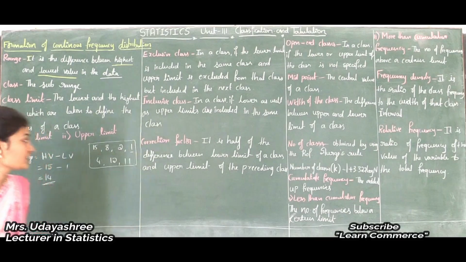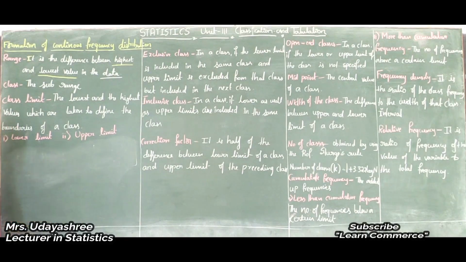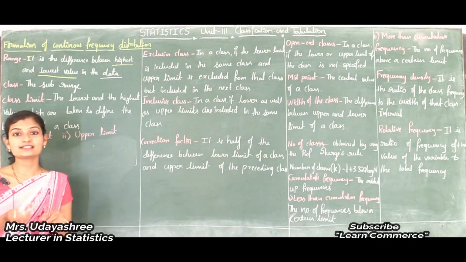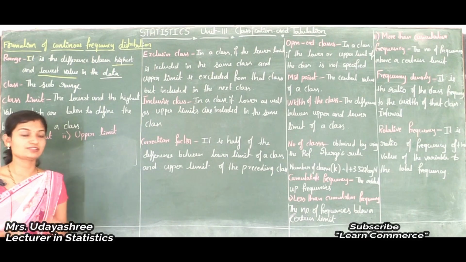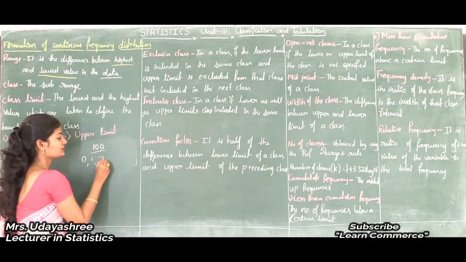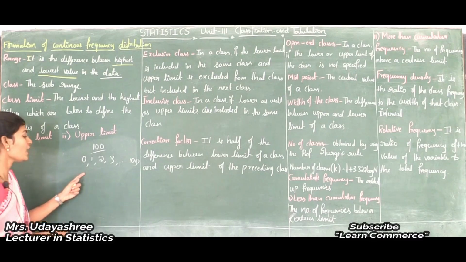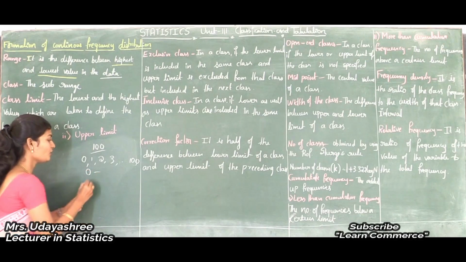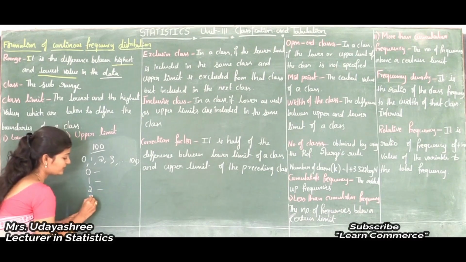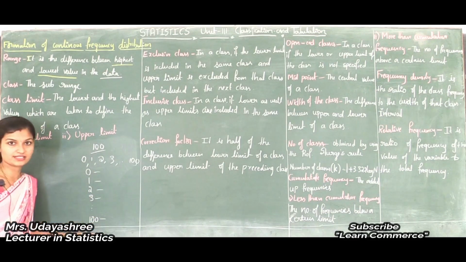The second one is sub range. So what is sub range? For example, take the marks distribution of statistics in the annual examination. We know that the annual examination statistics question paper is based on 100 marks. Here a student may score 0, 1, 2, 3 up to 100, and this is difficult to maintain. How many students scored 0, how many scored 1, how many scored 2 marks, how many scored 3 marks, up to how many students scored 100 marks. This is a lengthy process and time consuming.